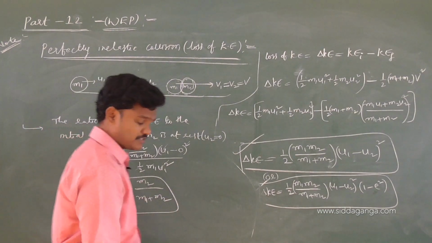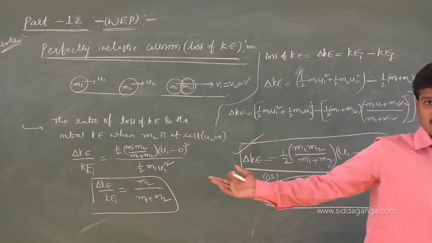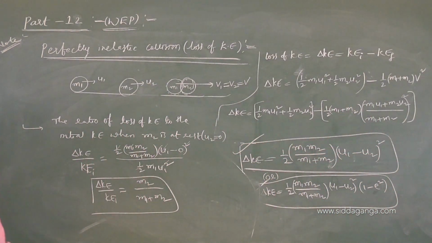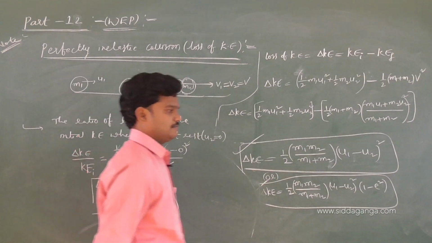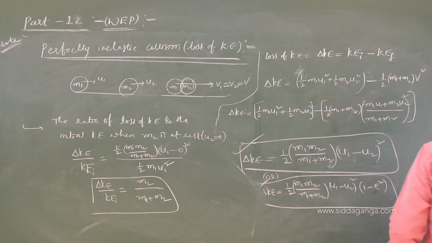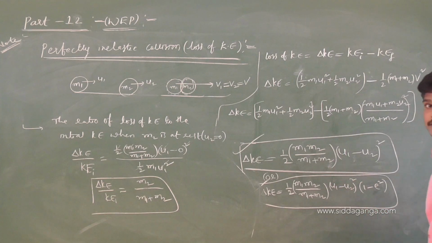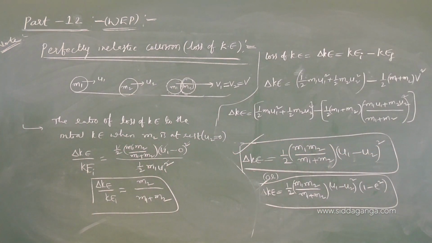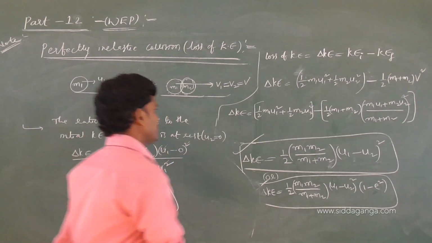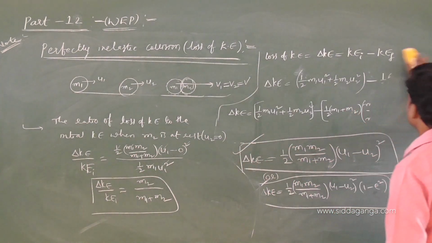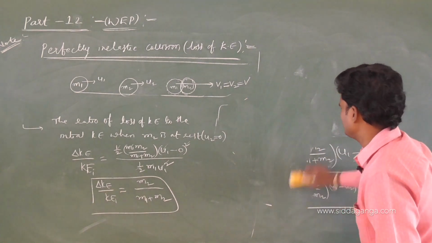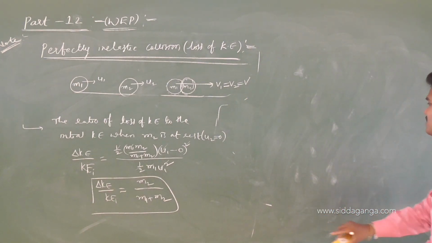It will also help in solving some problems, already done in the last elastic collisions; that is different. So this is the fractional loss of kinetic energy. You can also find final kinetic energy to the initial kinetic energy. You write this one on the right side. Okay, let me write one more formula and then stop this class. Let me find the ratio of final kinetic energy to the initial kinetic energy when m2 is at rest.